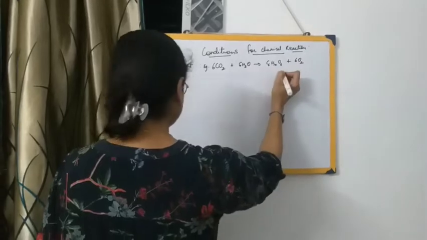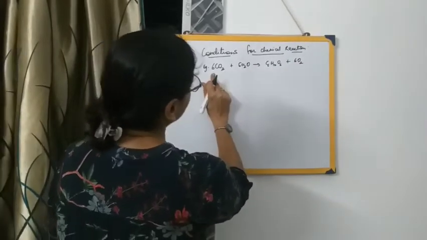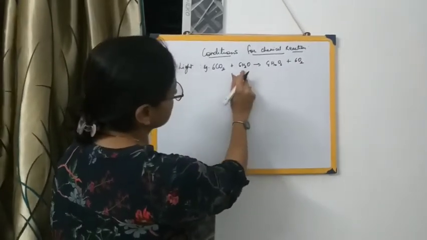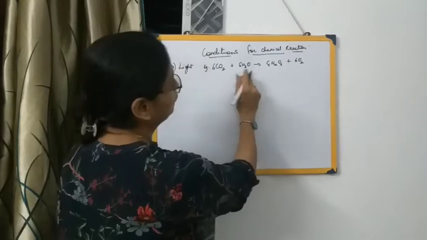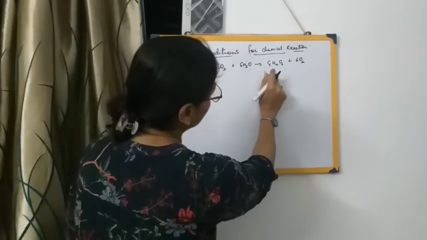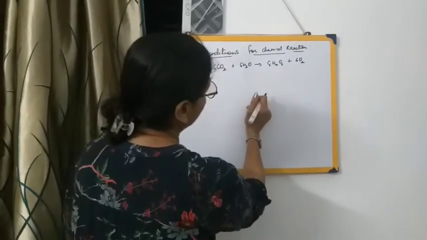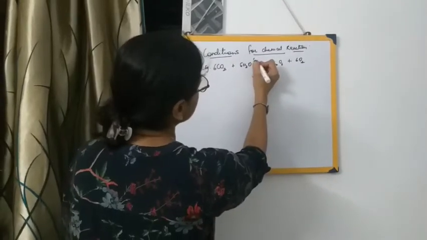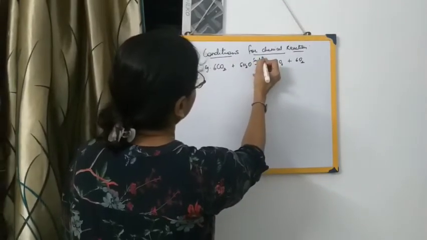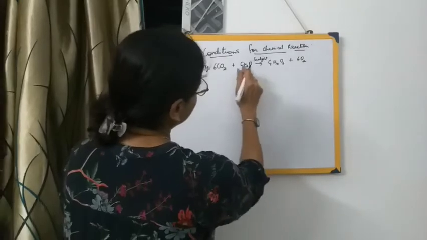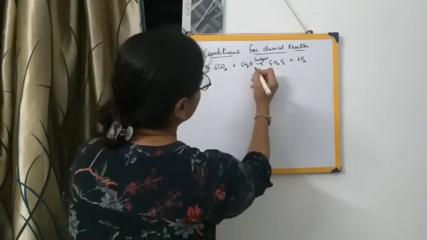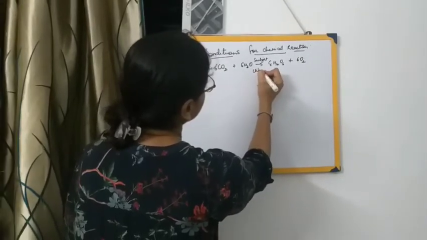That is, 6 molecules of carbon dioxide react with 6 molecules of water forming 1 molecule of glucose and 6 molecules of oxygen. This reaction takes place in the presence of sunlight and chlorophyll.